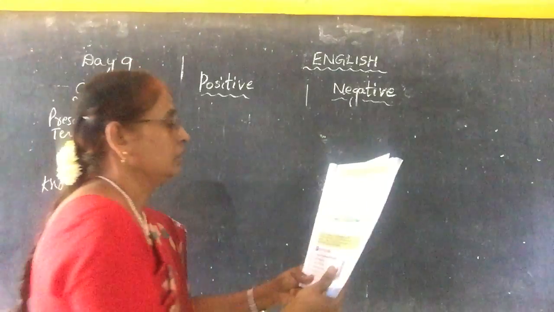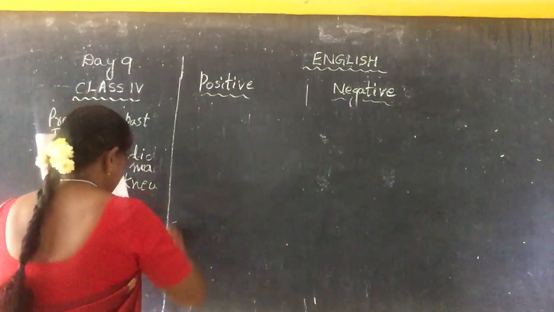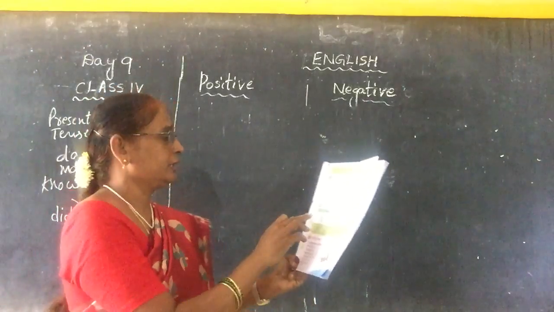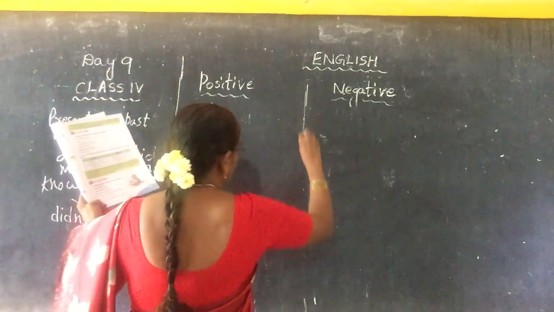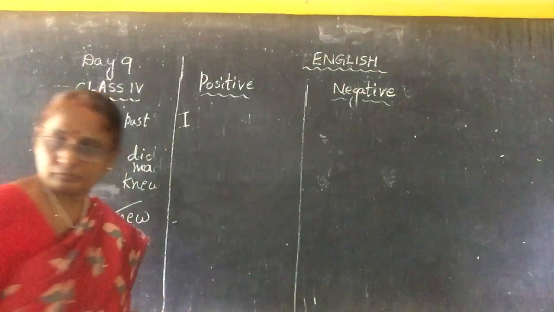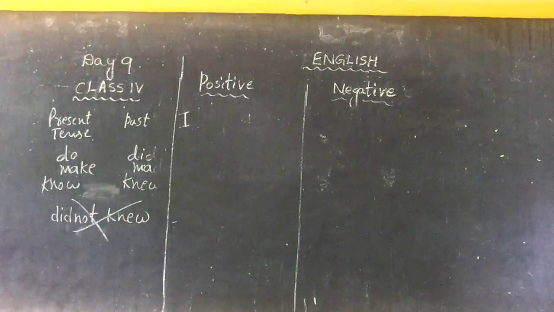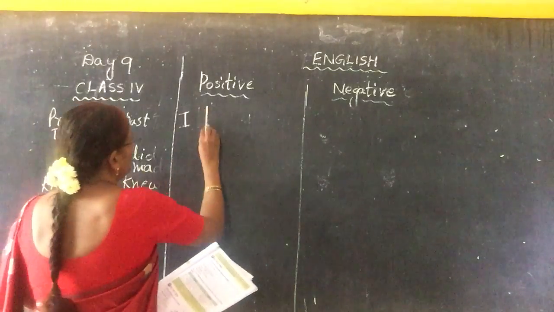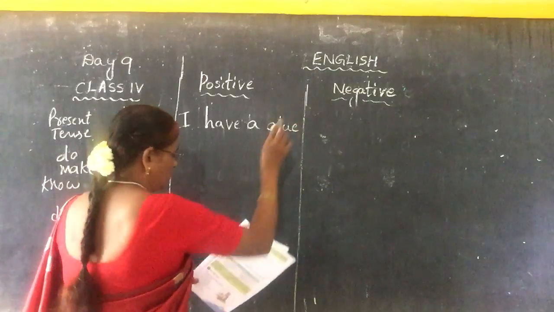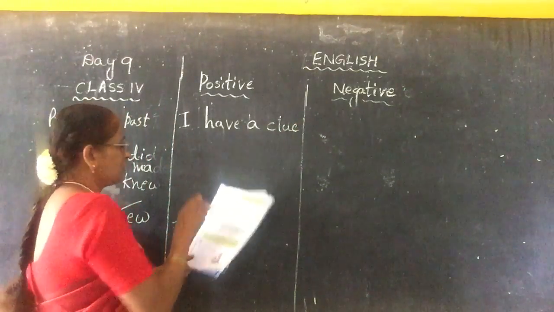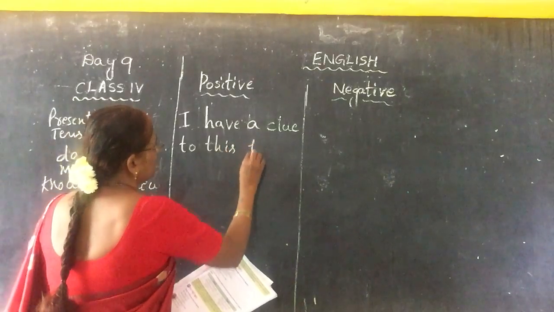See, what is this one? Positive and negative, same only. Positive and negative. See, I have a clue to this puzzle.